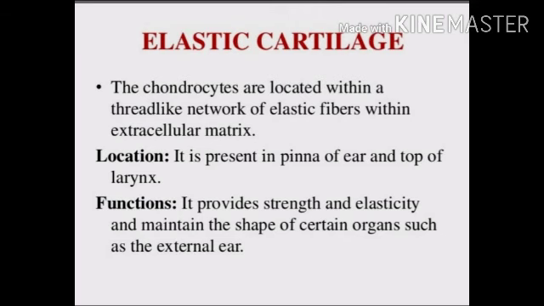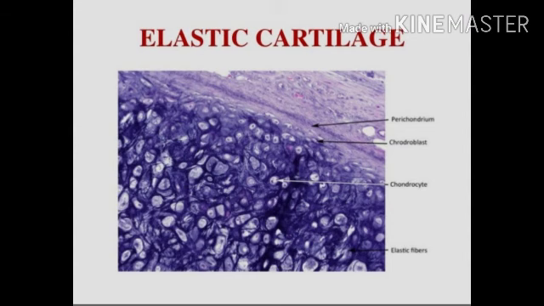Okay, so next is the elastic cartilage. The chondrocytes are located within a thread-like network of elastic fibers within the extracellular matrix. Location, it is present in the pinna of the ears and the top of the larynx. Function, it provides strength and elasticity and maintains the shape of certain organs such as our external ear. This is the elastic cartilage structure.